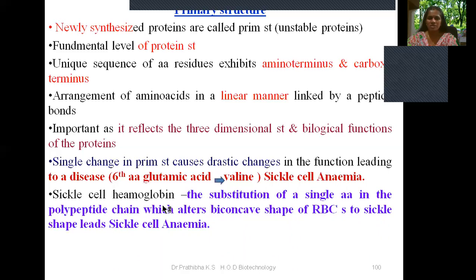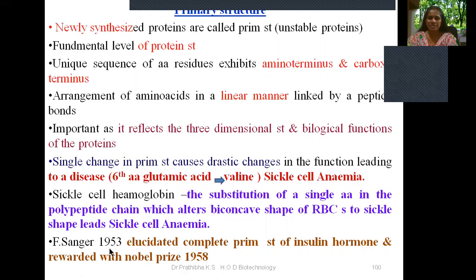Now let us go through what sickle cell hemoglobin is. In sickle cell hemoglobin, the substitution of a single amino acid in the polypeptide chain alters the biconcave shape of RBCs to a sickle shape, leading to sickle cell anemia. Healthy RBCs have a biconcave shape, which has a larger surface area to carry oxygen molecules. When the RBCs become sickle or banana shaped, they lose their capacity to carry oxygen molecules on their surface.